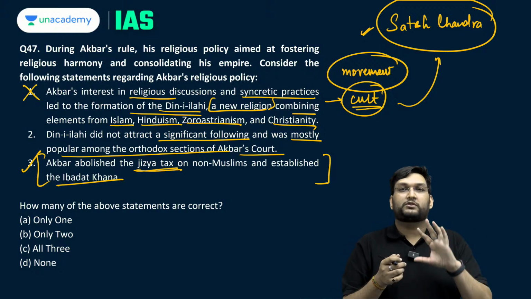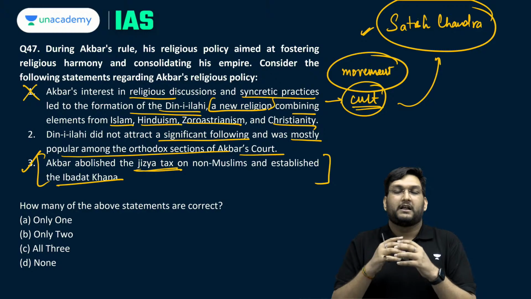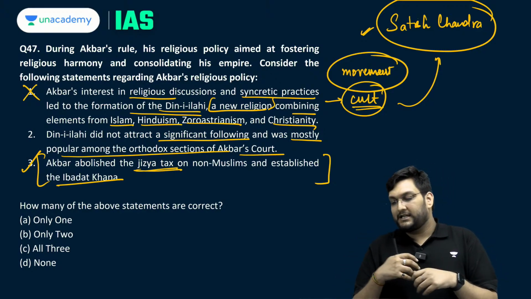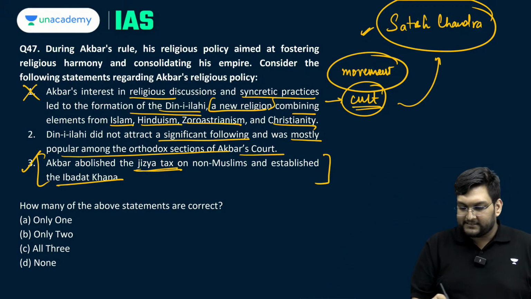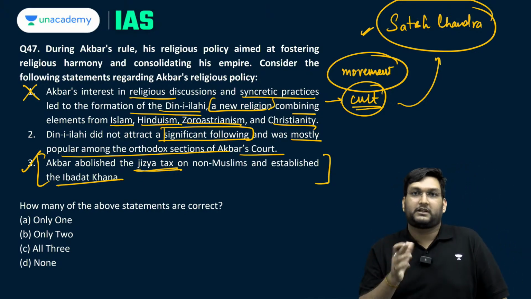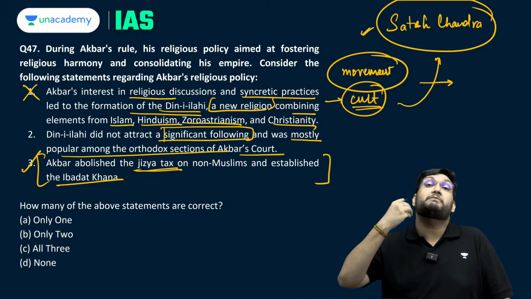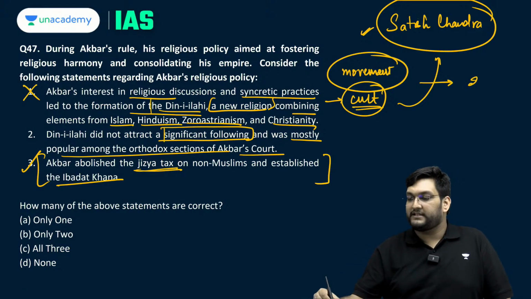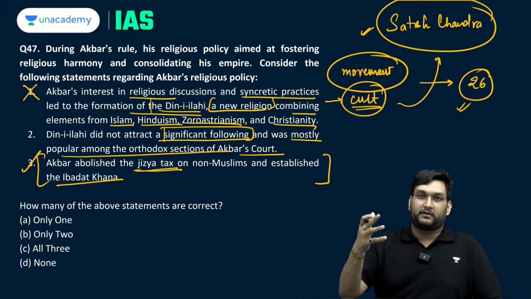But a lot of sources, if you Google it, sometimes will say new religion, that is incorrect. If you go into the finer details, and that you should, it's not a religion, it's a syncretic movement, cultic practice. Second, it says did not attract significant following. It is true because it was not a religion, so there will be no following. Rather, the idea or even the permission to enter into Deen-e-Ilahi was given by Akbar personally. That is why there were only 26 people in his court who were part of the Deen-e-Ilahi syncretic movement.